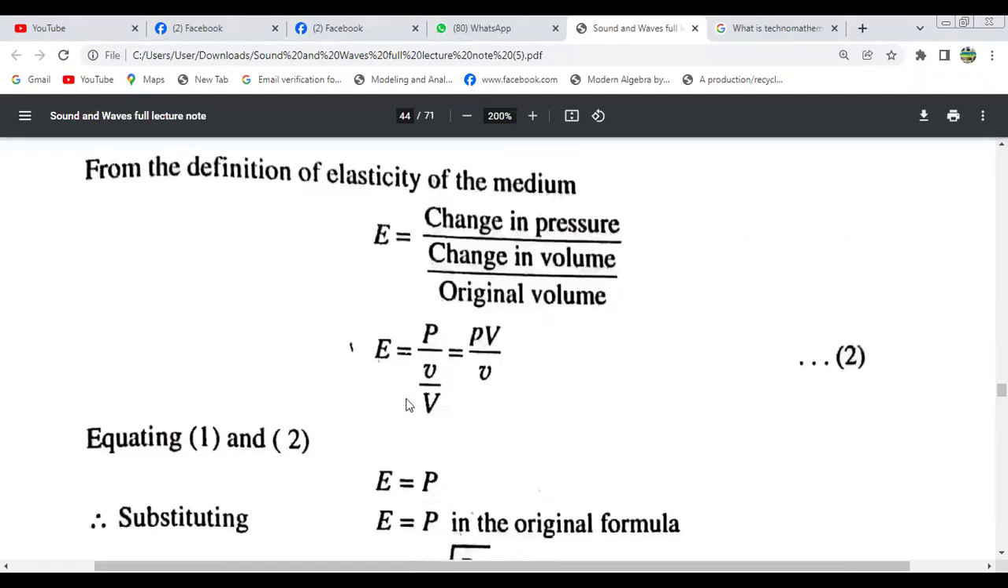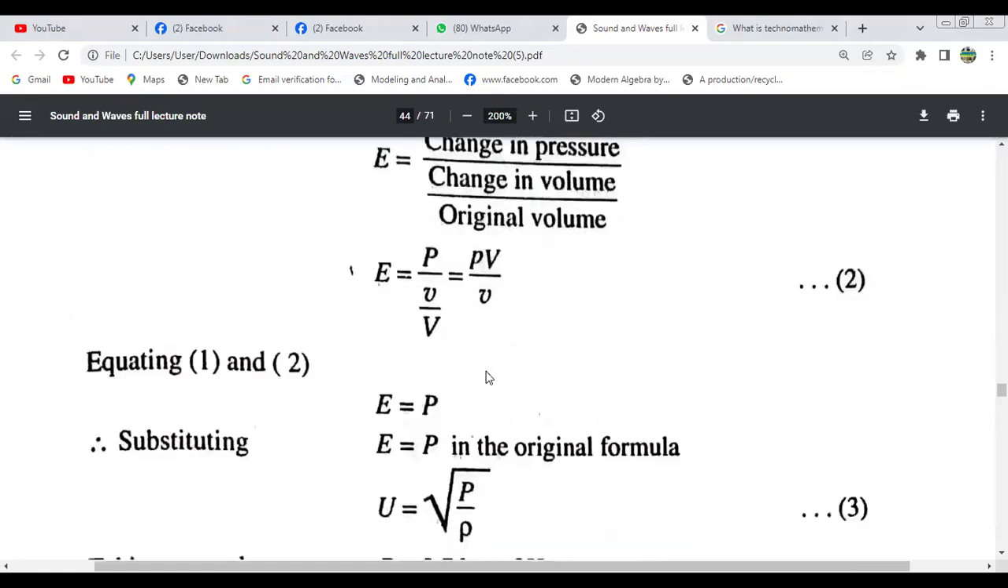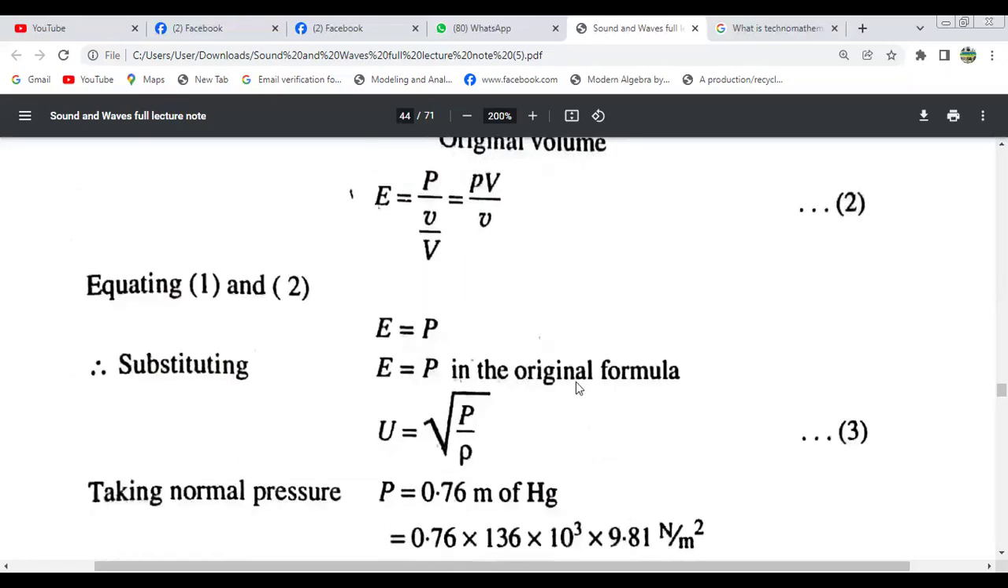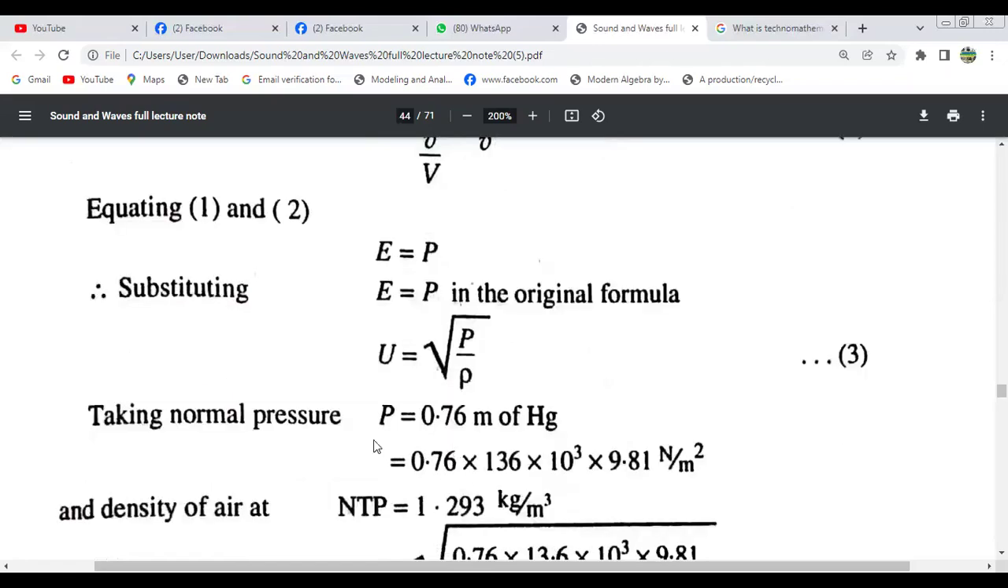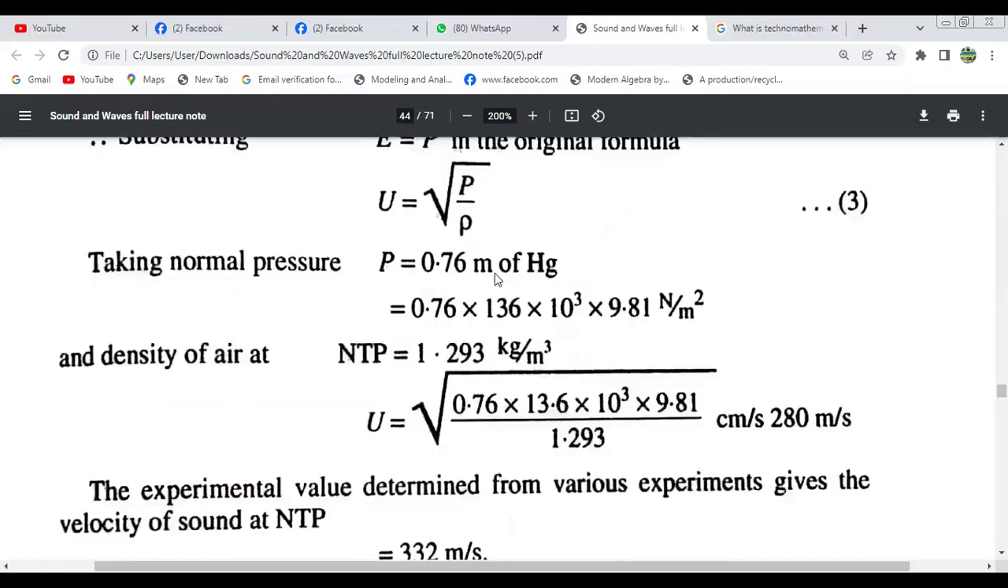P divided by strain, the volume strain. So Pb divided by small b. From equation 1 and 2, we get E equals P. Substituting E equals P in the original formula, we get u equals root over P by rho. Taking normal pressure, P equals 0.76 meter of Hg.